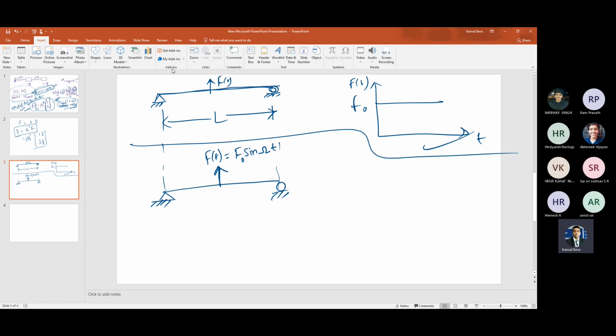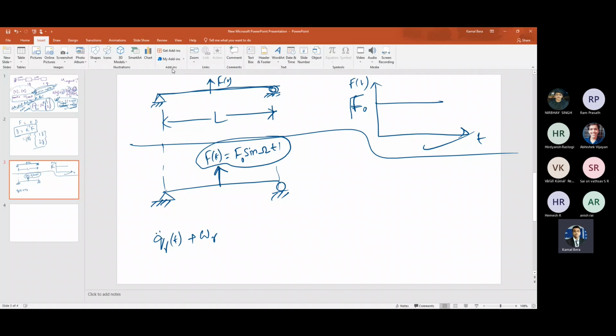So let's say this is now the load. At the midspan, a sinusoidal load is acting, F naught sine omega t. Previously it was a step function. So what is the big deal about that? Q_r double dot t plus omega r squared Q_r, this is the modal equation for each mode after applying mode superposition.